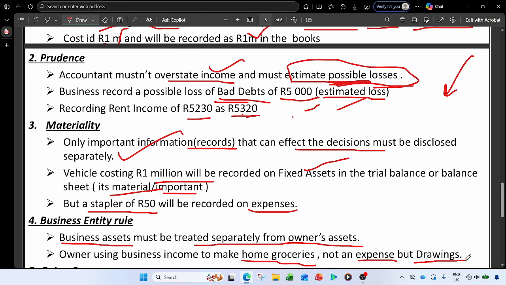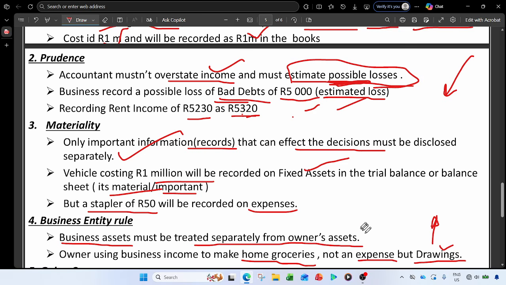So what are the drawings? Drawings are the goods, or anything of the business, that are taken by the owner for personal use, and those are the drawings. They decrease the capital. Why do they decrease the capital? Because capital is the owner's account, where the owner invests his assets and money. So drawings decrease the capital, right? This is very important to note.